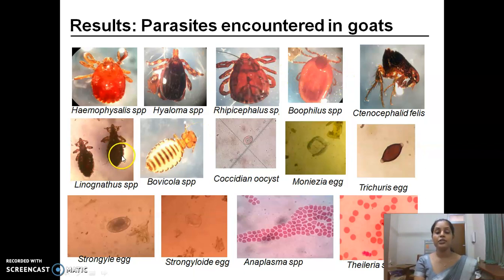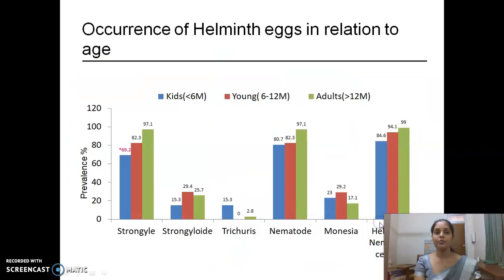In the second row, the first 2 pictures show the lice species. The first one is Linognathus and the second one is Bovicola. Other than that, there are Coccidian oocyst, Moniezia egg, and 3 types of nematode eggs: Trichuris, Strongyle, and Strongyloides. The last 2 pictures are the hemoparasites. The first one is Anaplasma and the other one is Theileria.